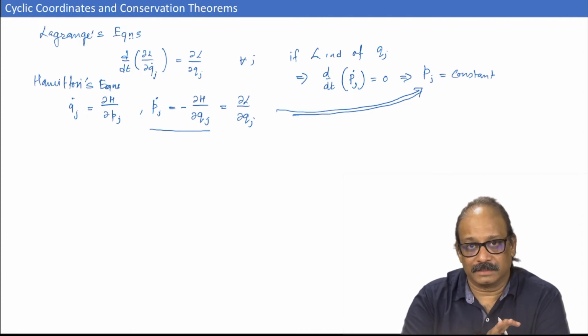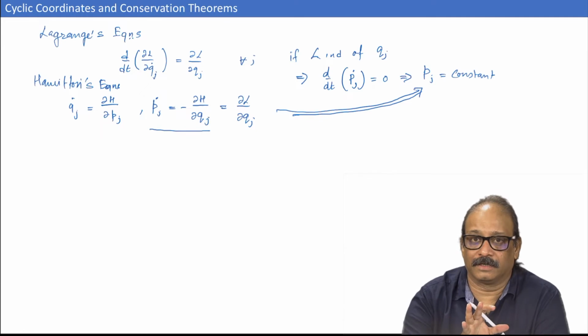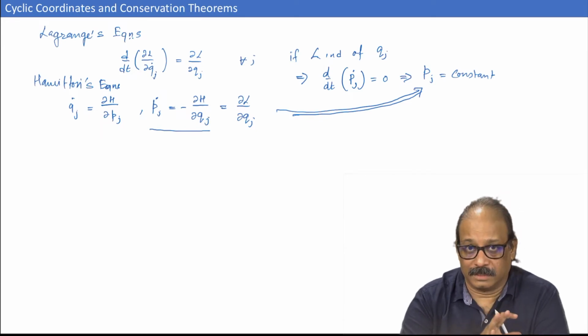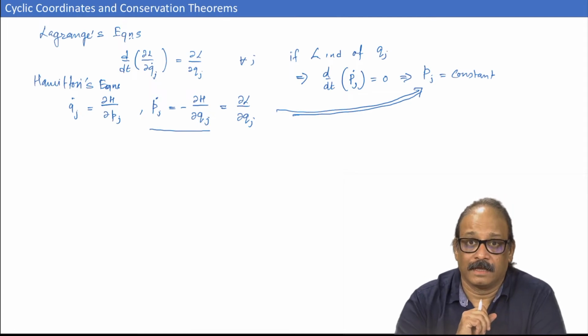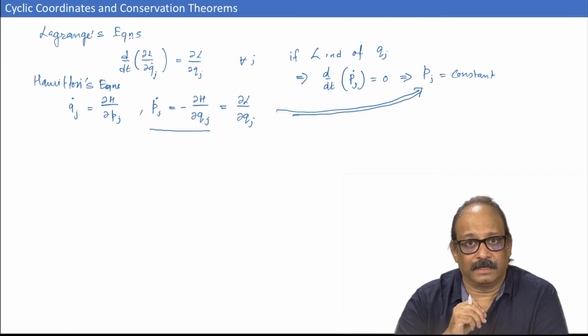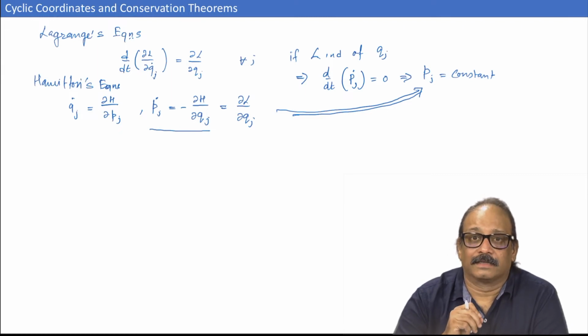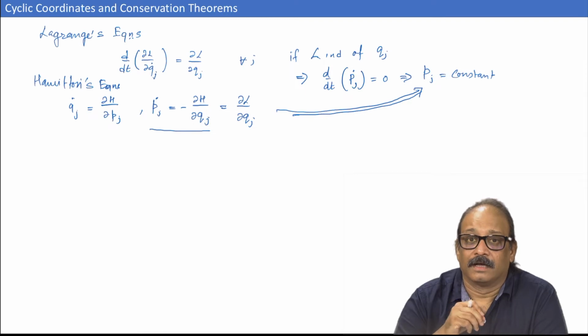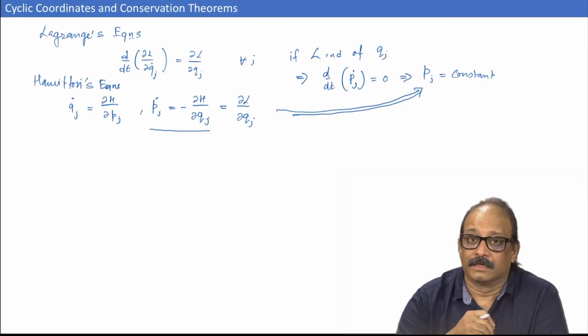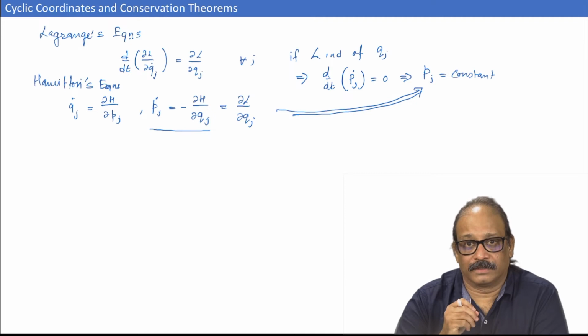The entire system would translate in that direction. And if this coordinate is cyclic, what does that mean? That means the component of the linear momentum in that particular direction is conserved. Okay. So, this is the standard Noether's conservation theorem.